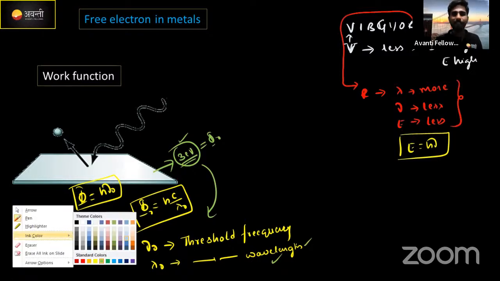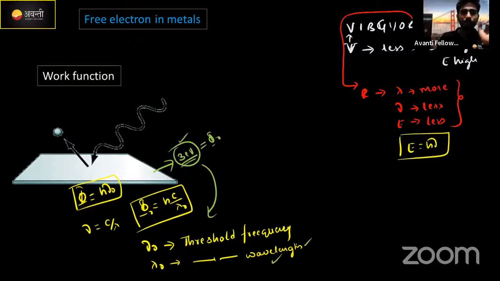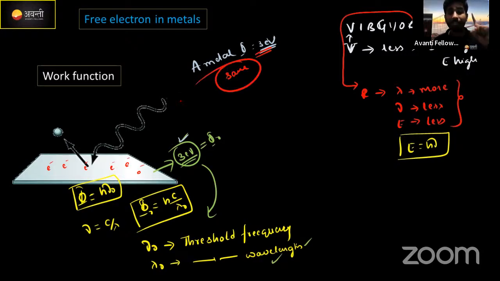Okay, good. Next, for a metal, suppose this is one metal, and its work function is 3 electron volt. This 3 electron volt is constant for this whole metal. Wherever the electrons are, here, here, here, for all these electrons, this work function energy will be the same. It is constant for a single metal.